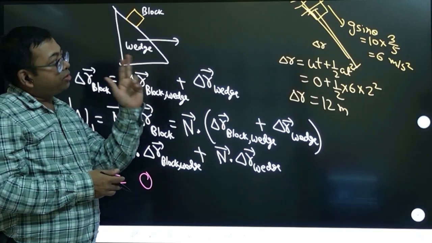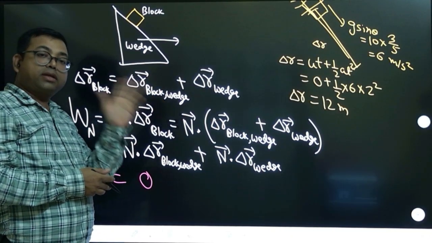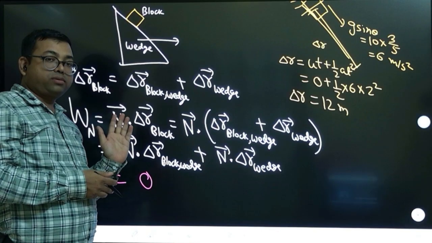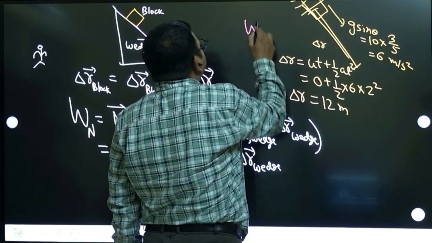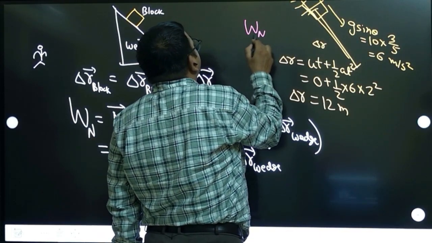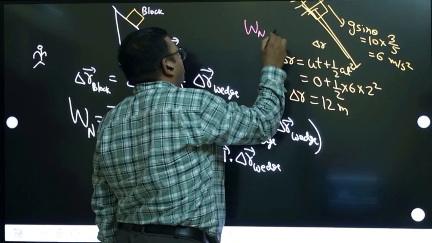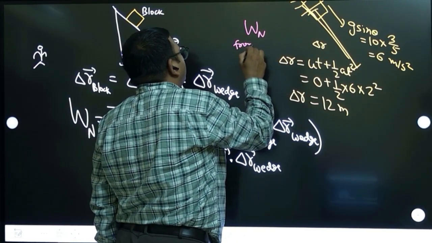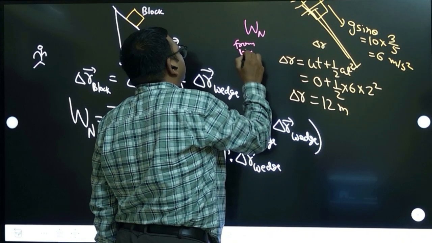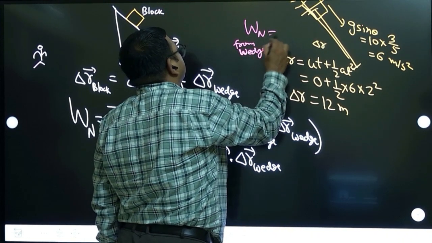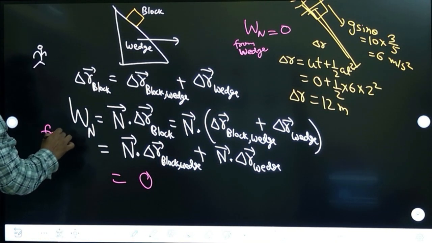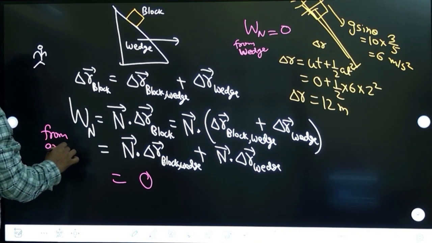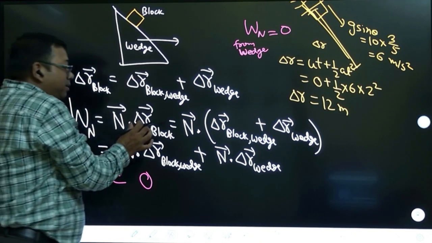First time the observer is on the wedge, second time the observer is on the ground. So the calculation which we have done in the first part, work done by normal from the observer on that frame, that was from the wedge. That is what we calculated as 0. But now this is from the ground. So the only change is in the displacement.